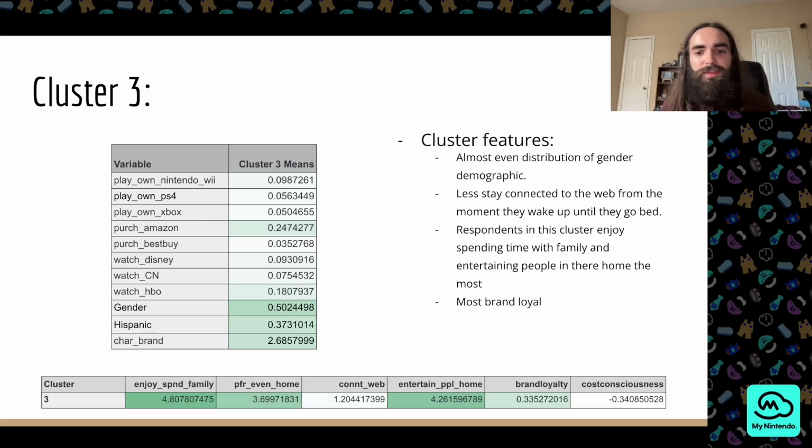Cluster 3 is almost an even distribution of the gender demographic. Less people in this cluster stay connected to the web from the moment they wake up to the moment they go to sleep. And respondents in this cluster also enjoy spending time with their family and entertaining people in their home. This cluster is also the most brand loyal.